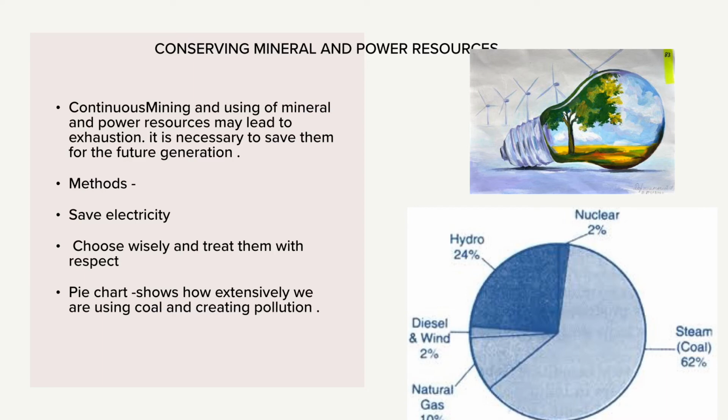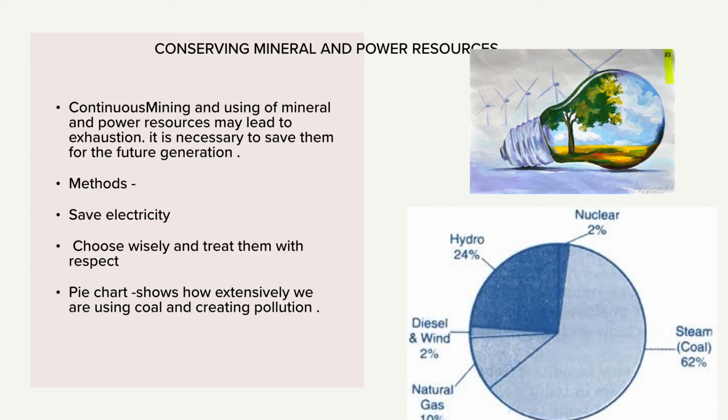There are some points for conserving the mineral and power resources. How could we do that? Because if we keep continuous mining and keep using the mineral and power resources, what will happen? They will exhaust. And it is very important to save them so that the future generation can use them. So the methods which we should think of to control the use of mineral and power resources are saving the electricity, choosing wisely and treating them with respect.